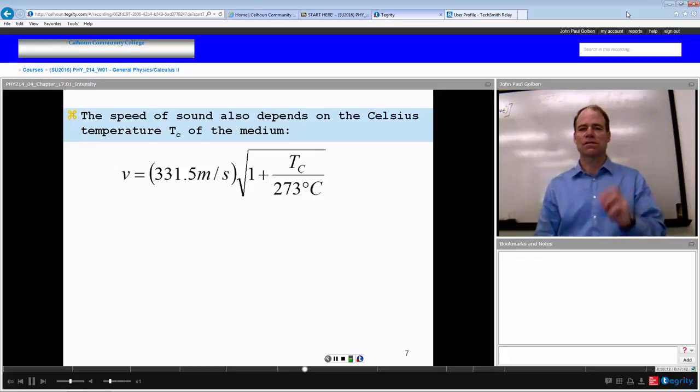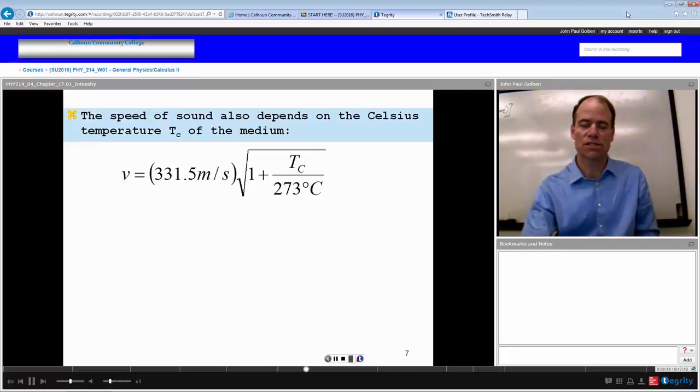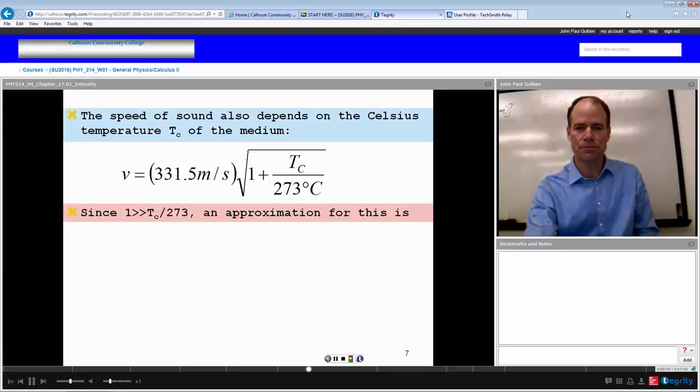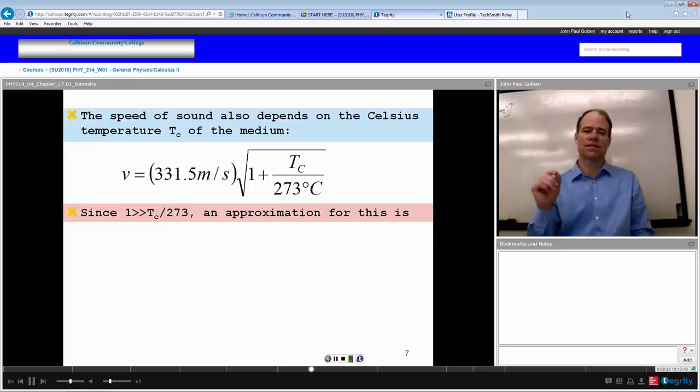So this T sub C is going to be a relatively small number compared to 273. Why am I talking about this? That means that this fraction, T sub C over 273, is going to be a small number compared to 1. So we can think of this as 1 plus x to the 1/2 power.